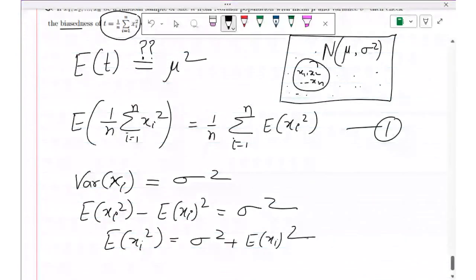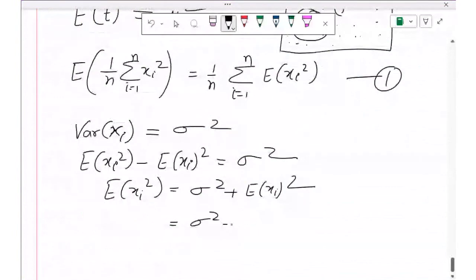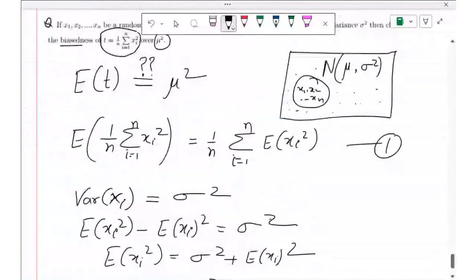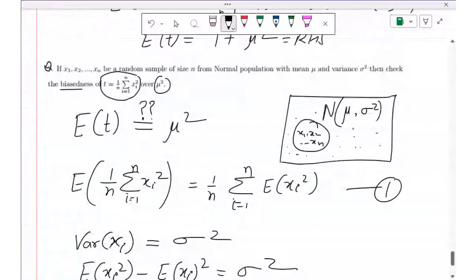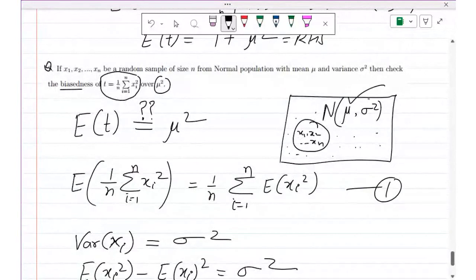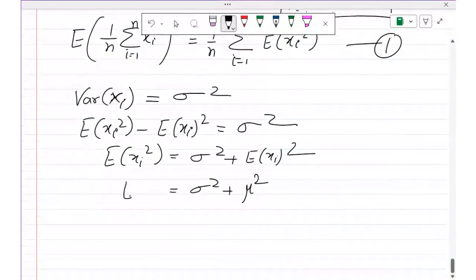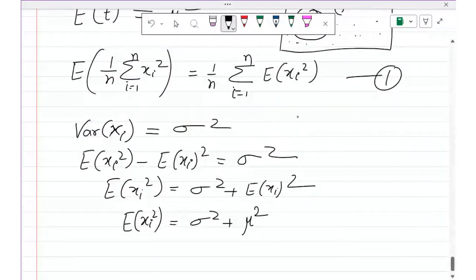Which is equal to sigma square plus, now what is E of xi? E of xi means the mean of xi. Because in this population every member has mean mu, xi will also have mean mu. So this is mu square. This is the E of xi square value. Now we will put this value in equation number 1 and see what happens.